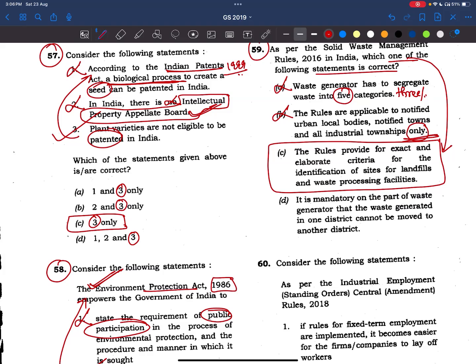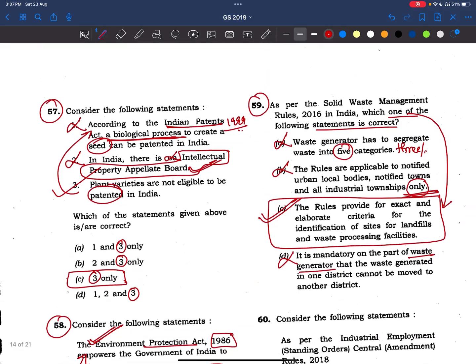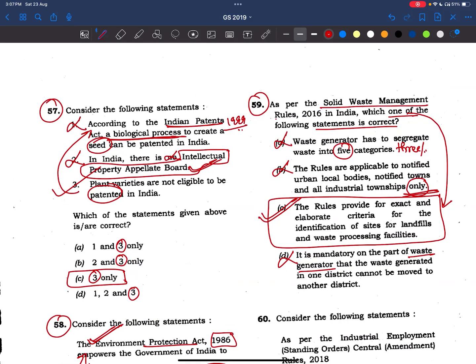Okay. Now see, it is mandatory on the part of the waste generator, that means people, to know that waste generated in one district cannot be moved to another district. See, how can this be the responsibility of a waste generator? He can't be looking at it. We generate waste, we throw it outside, or else we give it to the person who is taking the waste. So this is not the responsibility of the waste generators. It is not mentioned in the rules. Okay, the answer is C.